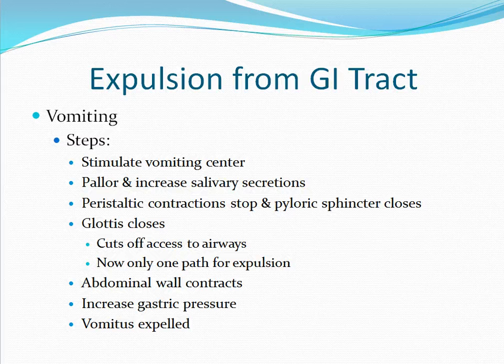The glottis will also close. This cuts off access to the airways. Now there is only one path for expulsion. The abdominal wall will then begin to contract, as well as the diaphragm and the intercostal muscles. This will cause an increase in gastric pressure, which results in the vomitus being expelled.